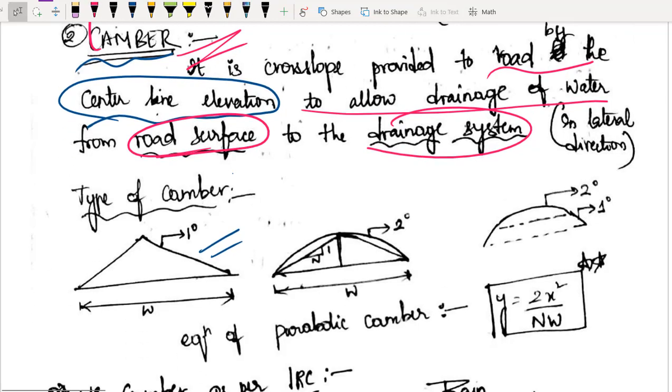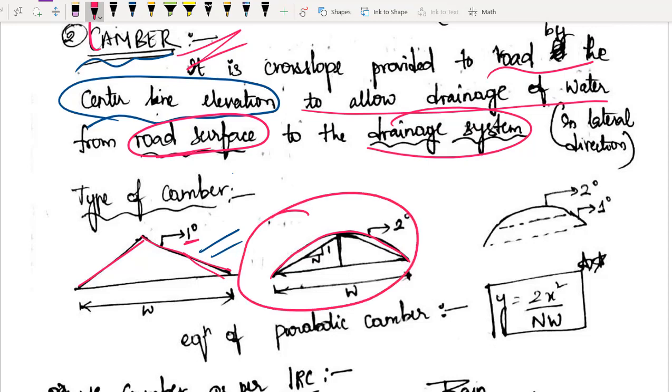And what are the various types of camber we can provide? We can provide straight line camber, ठीक है, 1 degree camber और straight line camber provide कर सकते हो, or you can also provide parabolic camber or 2 degree second. Okay, so it is up to you, or you can have a combination also. You can have a combination, ठीक है, straight and then followed by parabolic. It is up to you. You can do in whatever method. Our main aim is to let the water fall freely from my road. I don't want it to be stuck on my road. Basically what we will be providing parabolic.